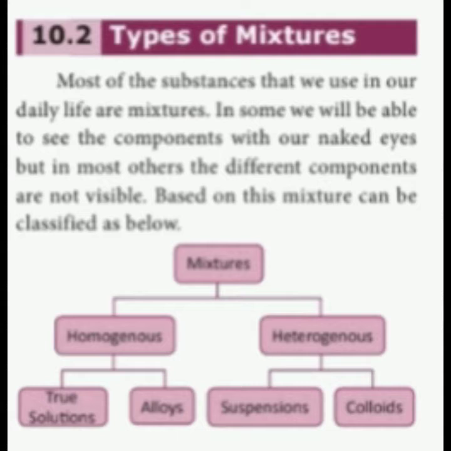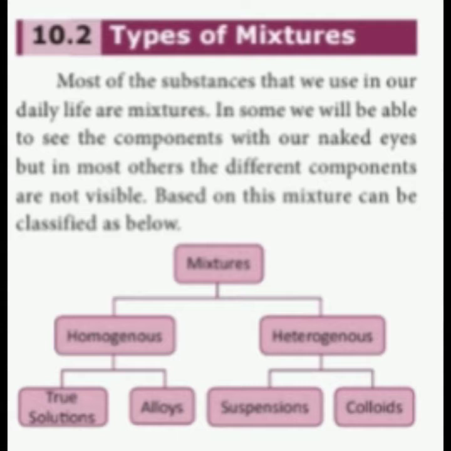In homogeneous mixtures, examples are true solutions and alloys. In heterogeneous mixtures, examples are suspensions and colloids. Homogeneous mixture means the mixture which cannot be separated into individual components. For example, if we drop water into a tumbler of pure milk, we cannot separate it. It is milk only. We cannot separate the milk and the water. Also, if we drop ink in a glass tumbler, it forms a clear uniform mixture, so we cannot separate it. So this is an example for homogeneous mixture.